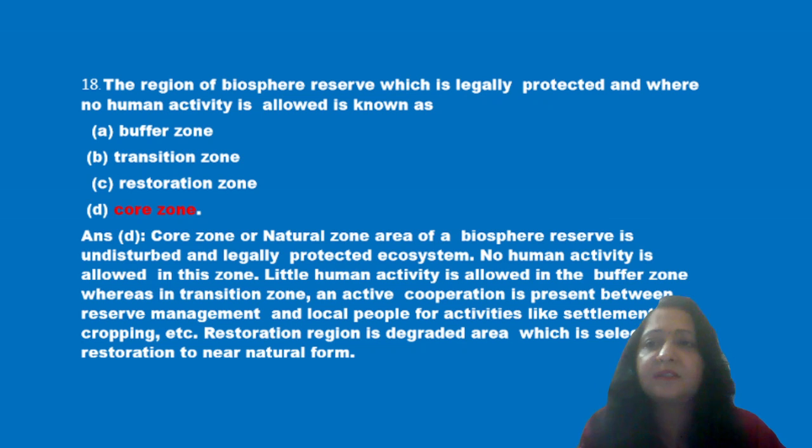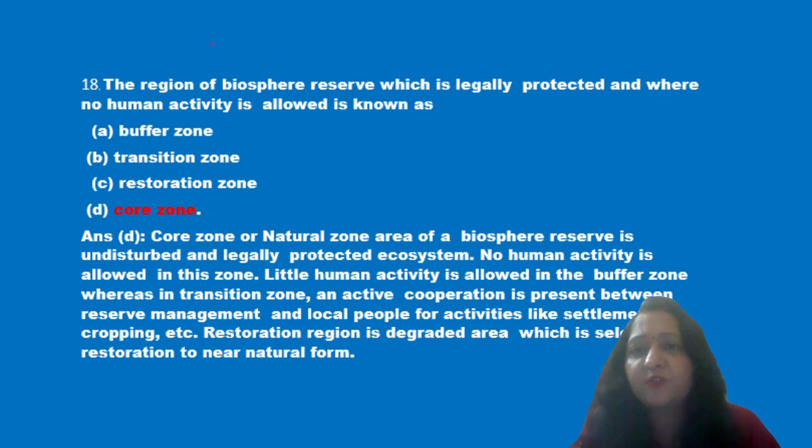Next question is: the region of biosphere reserve which is legally protected and where no human activity is allowed is known as buffer zone, transition zone, restoration zone or core zone. Now we know that the core zone or natural zone is an area where there is no human activity. So core zone is the correct answer, that is option D.